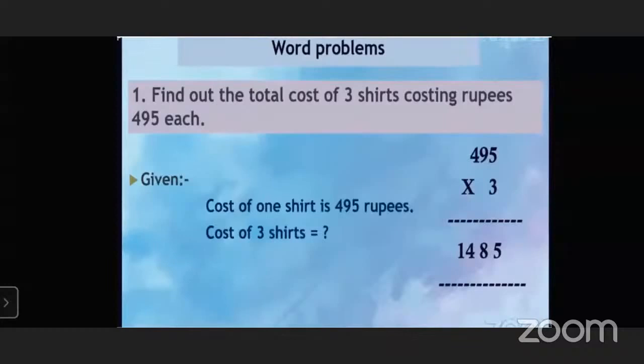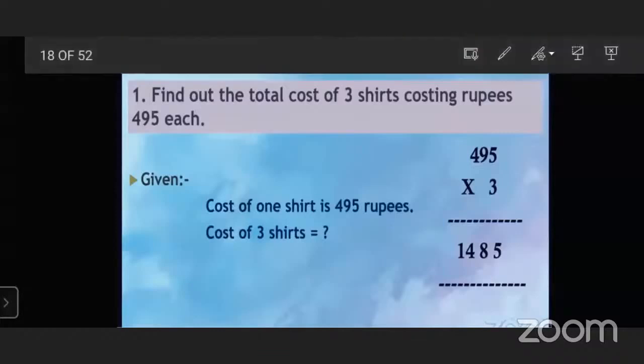495 multiplied by 3. And whenever we multiply 3 with 5, 3 fives are 15. Very good. So carry over 1. 3 nines are 27. 27 plus 1, 28. So carry over 2. 3 fours are 12. 12 plus 2, 14.